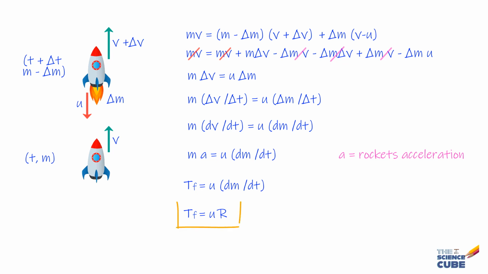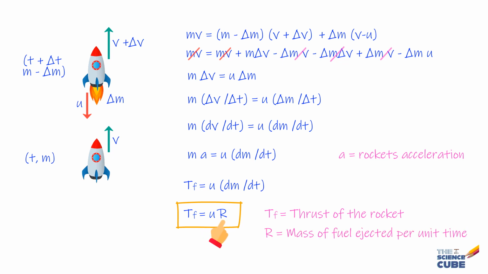So this is our first rocket equation, which says that the mass times acceleration of the rocket, which we also call the thrust that the rocket experiences, is proportional to the relative speed u of the ejected fuel and to the mass of fuel ejected per unit time. So you see, if the two are constant, the thrust on the rocket will continue to be constant. However, an interesting observation to make is that while the thrust is constant, the acceleration of the rocket keeps increasing.